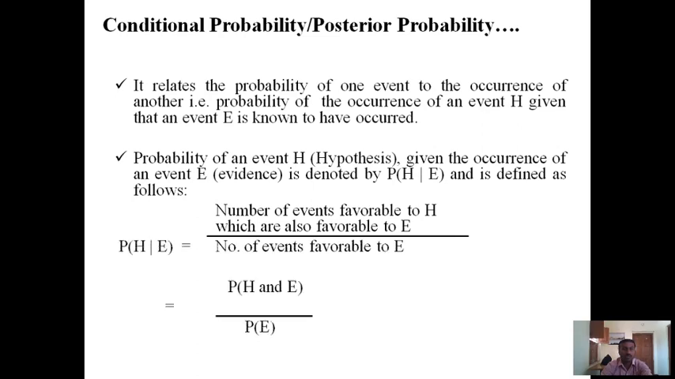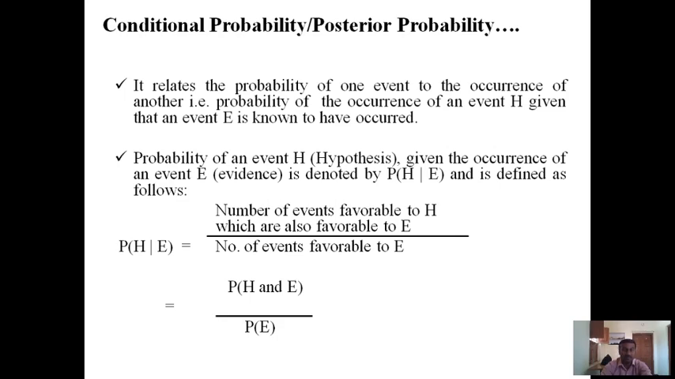So conditional probability or posterior probability relates the probability of one event to the occurrence of another, that is, the probability of the occurrence of an event H given that an event E is known to have occurred. The probability of an event H given the occurrence of an event E, the evidence, is denoted by P(H|E) and is defined as follows.